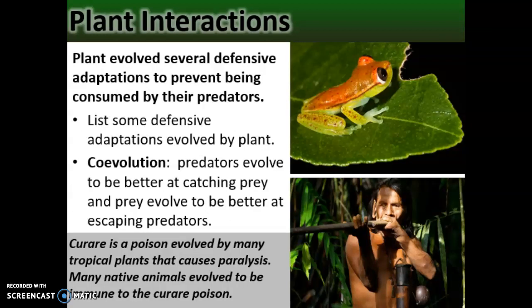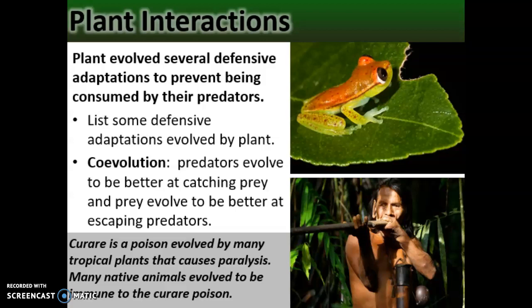So plants have evolved several defenses to prevent being consumed by the dinosaurs and other predators. Remember that growing super tall and the adaptation of wood was important. It was trying to get out of the reach of dinosaurs. So that's one defensive adaptation. If you evolve thorns, that makes a predator less likely to consume you. You're more likely going to eat the plant that doesn't have thorns. There's other plants that evolve toxins.